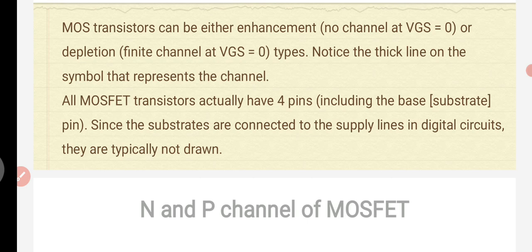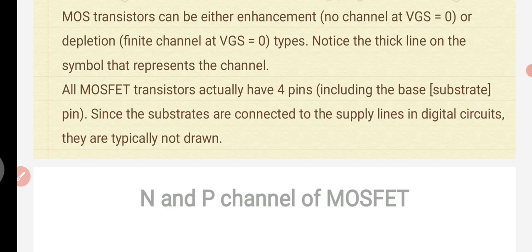In enhancement mode, at VGS equal to 0, no channel is created. But in depletion mode, when VGS equal to 0, some finite amount of channel is provided. So the MOSFET actually has 4 terminals, but most of the time we indicate 3 terminals, that is drain, source and gate. The 4th terminal is the substrate.